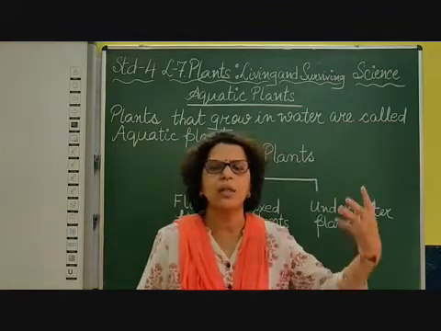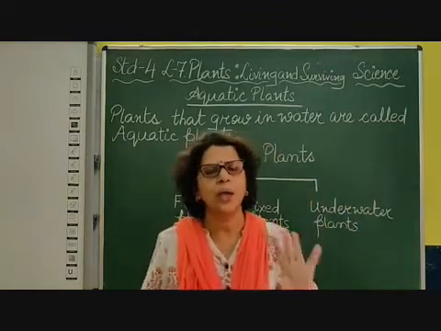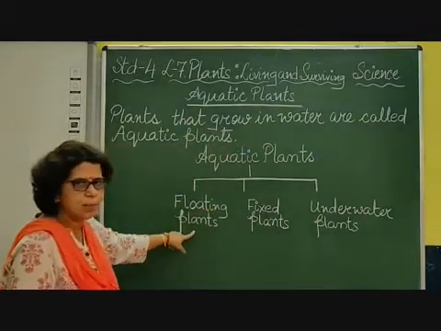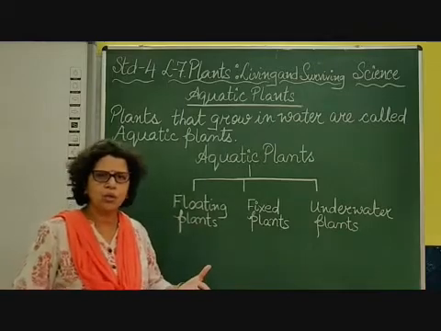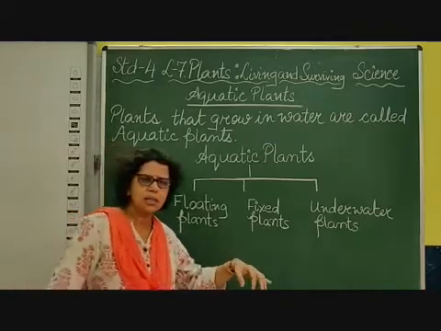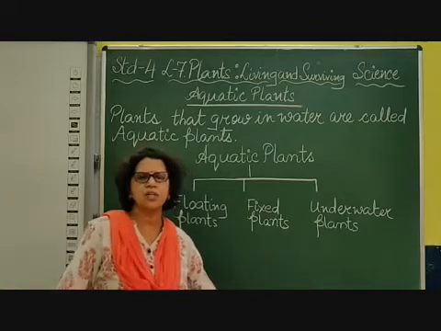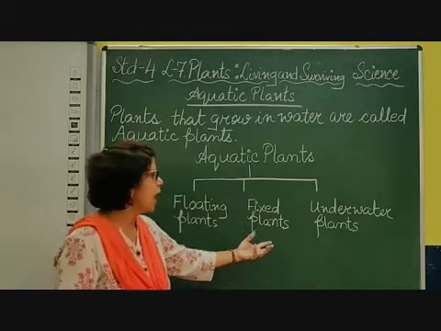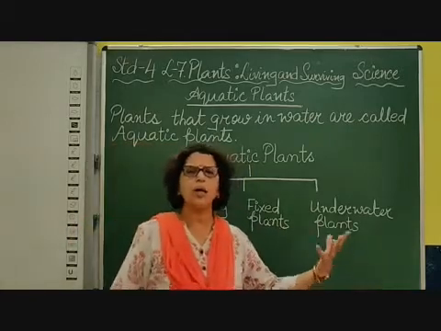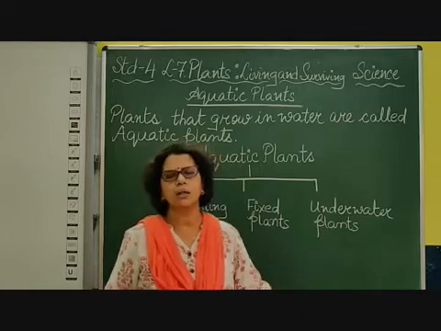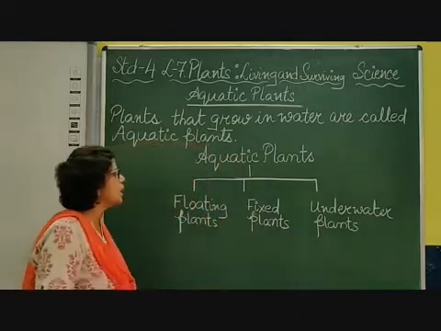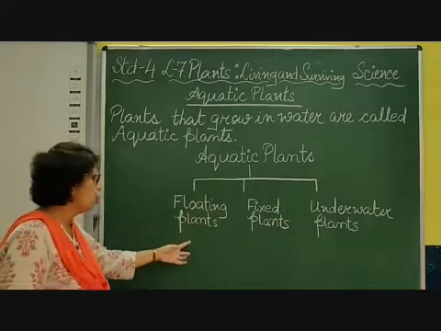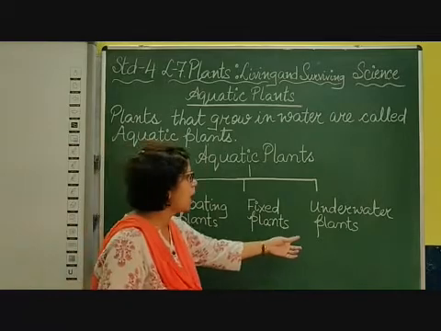We are going to study that there are 3 types of aquatic plants. And what are they? The 3 types of aquatic plants are floating plants, plants that float on the water; fixed plants, plants that grow in water but their roots are fixed under the pond or water bodies; and underwater plants. By the word underwater you can understand that they grow under the water. So these are the 3 types of aquatic plants which we are going to take up one by one: floating plants, fixed plants, underwater plants.